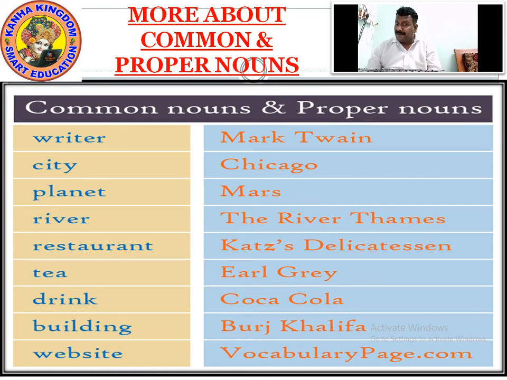Tea is common. Earl Grey is a brand. We talk about Tata Chai, Lipton Chai. That's our tea in India, but abroad, Earl Grey is one of the best teas.